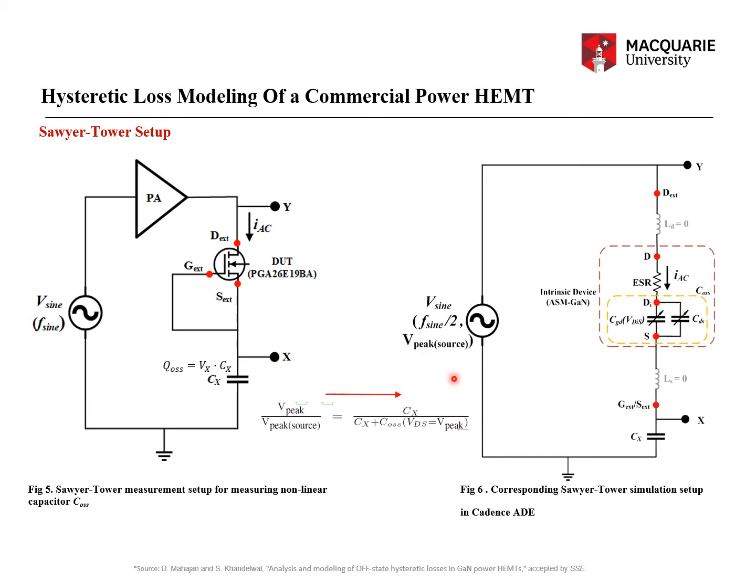That is how I fine-tuned the V peak source to apply the corresponding waveform across Y and X, as measured in the data from the work of the Stanford group, which made these Sawyer-Tower measurements. This is a very important step towards modeling the large signal measurement setup.